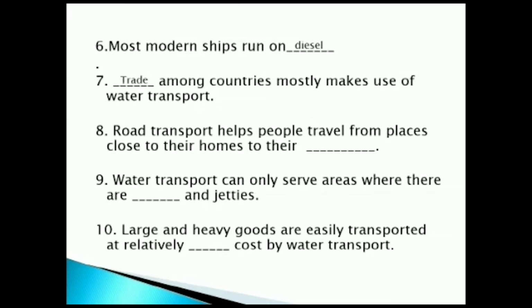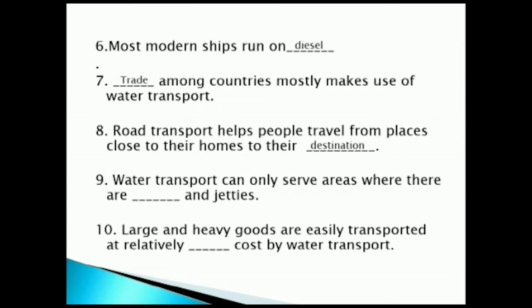The eighth one, road transport helps people travel from places close to their homes to their dash. The answer is destination. Destination means the place of work. So the road transport helps people travel from places close to their homes to their destination. Spell the spelling, destination, D-E-S-T-I-N-A-T-I-O-N.